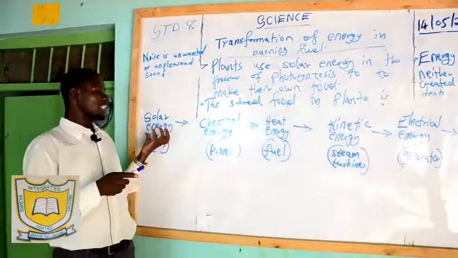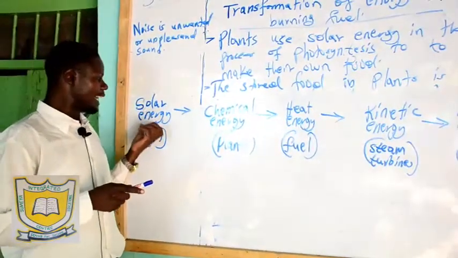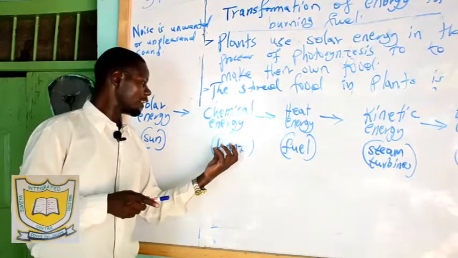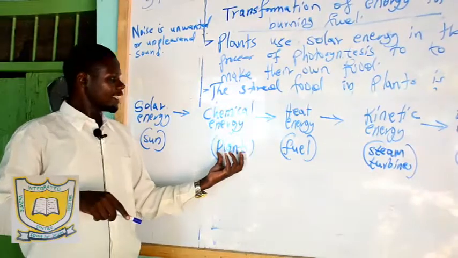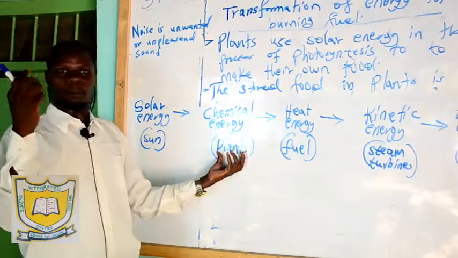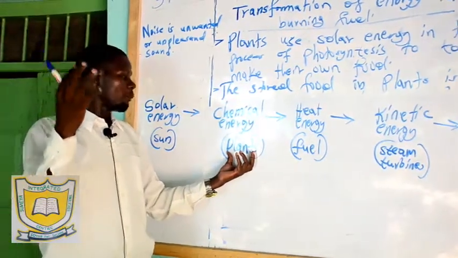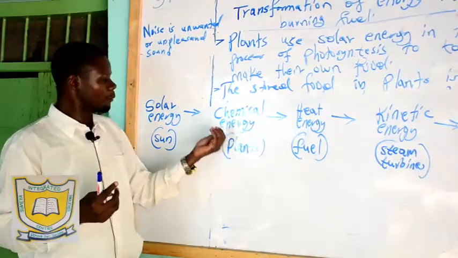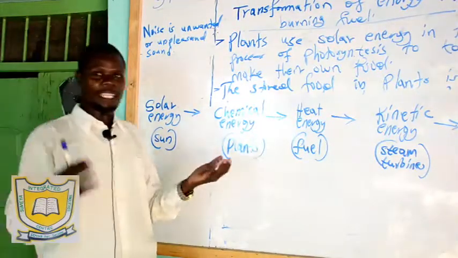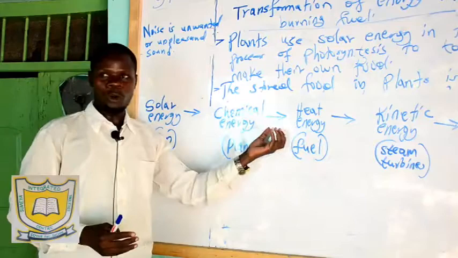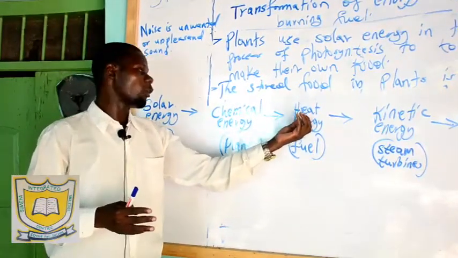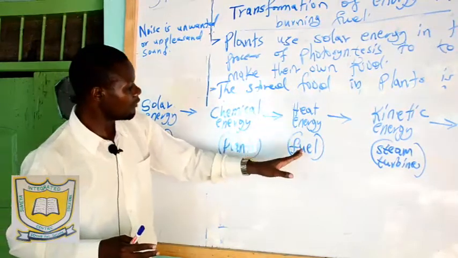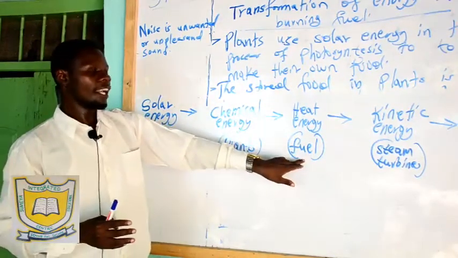From solar energy we have transformed from light to chemical energy, that is food in the leaves of plants. Then the plants are maturing and growing because of this chemical energy. Then you cut the plant, make charcoal, or use the plant itself, that is wood or charcoal. So what are we having here? We are having fuel.